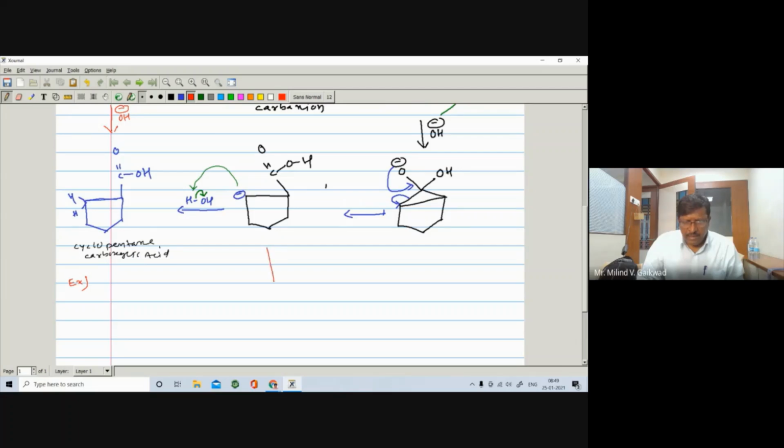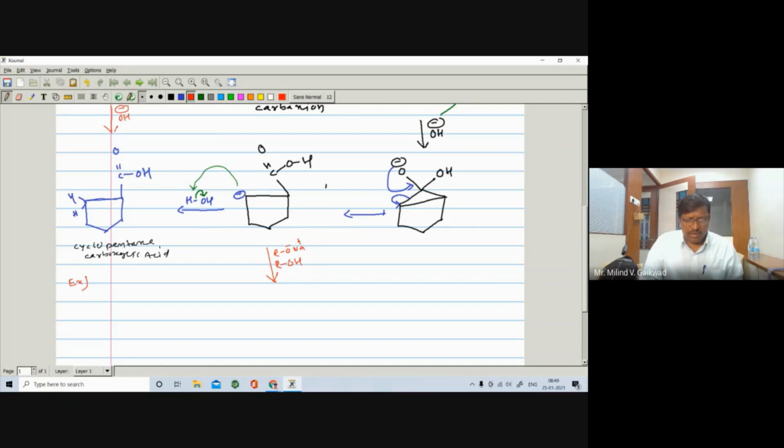But if the same reaction we carry out in the presence of alkoxide, in the presence of alkoxide, or we can take alcohol as a solvent, ROH, and RONa, positive and negative.